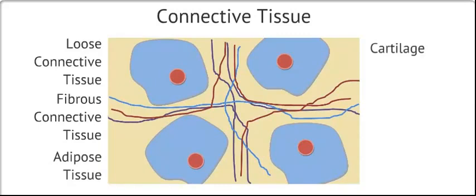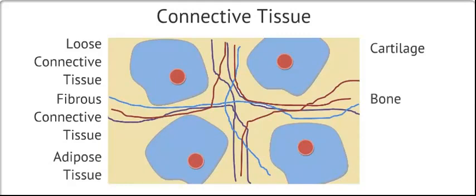Cartilage is a connective tissue with a rubbery extracellular matrix. Our outer ear and the end of our nose is made of cartilage, but cartilage can also be found between the bones of our vertebral column and at the ends of our bones, at the joints. This cartilage is used as a physical shock absorber as well as a way to reduce friction at movable joints.